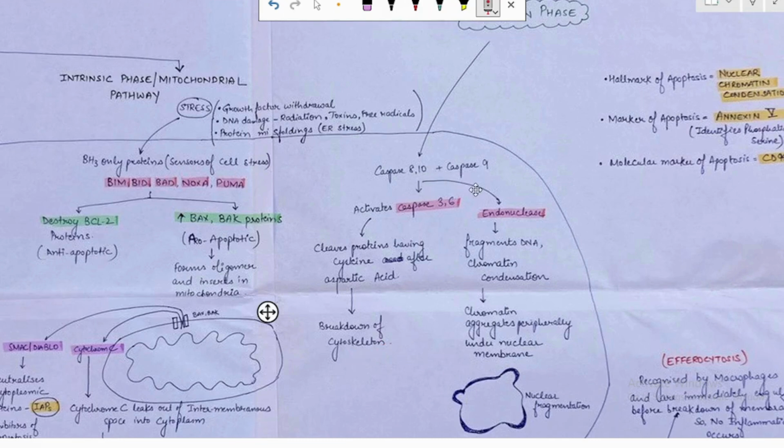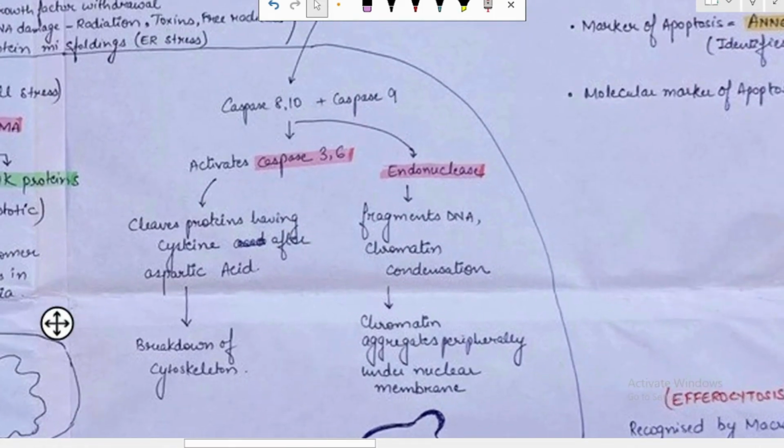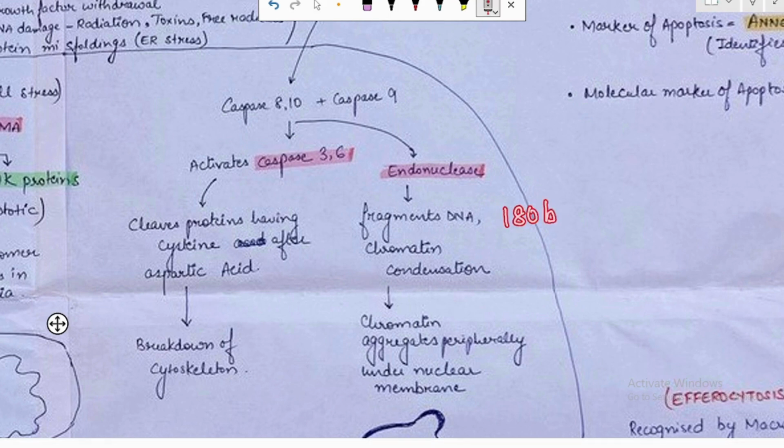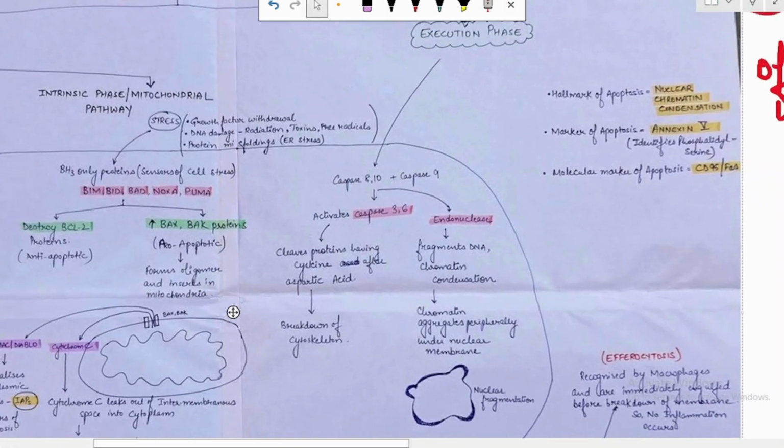This caspase 8 and 10 and caspase 9 will also lead to the activation of the endonuclease. This endonuclease will cause the fragmentation of the DNA, and this fragmentation of the DNA would be at 180 base pair. That is, every segment after 180 base pair, there would be the breakage. This is known as DNA laddering.